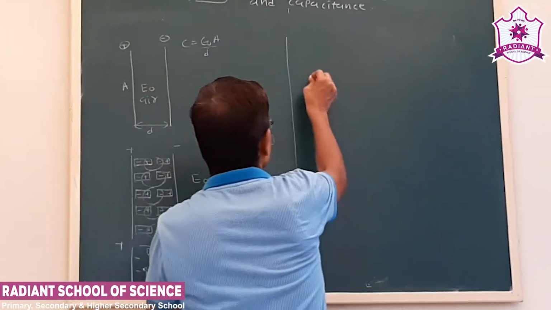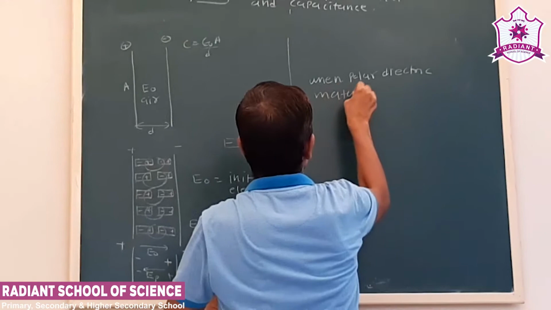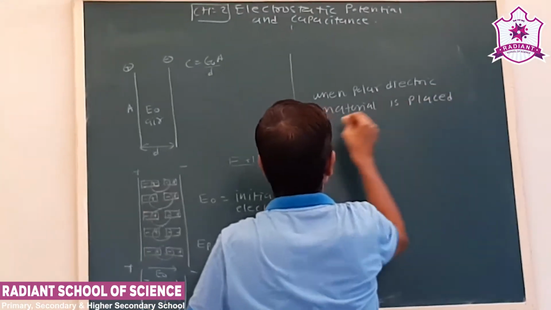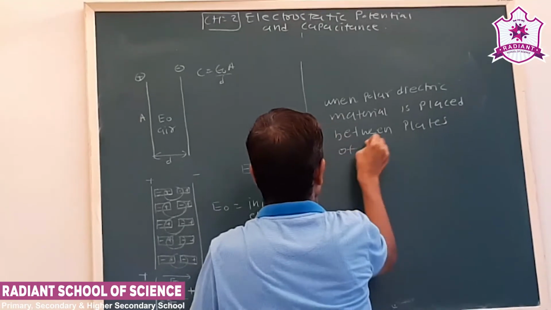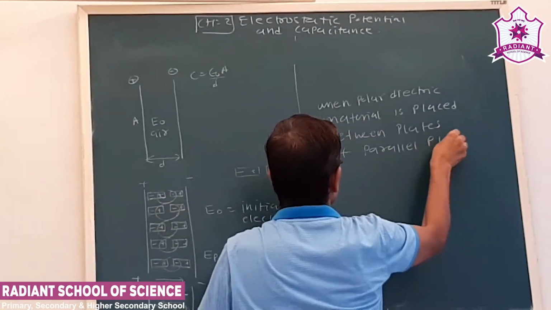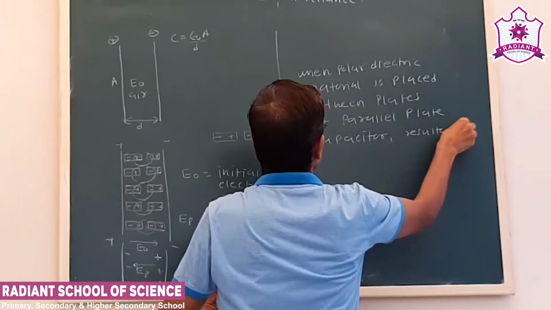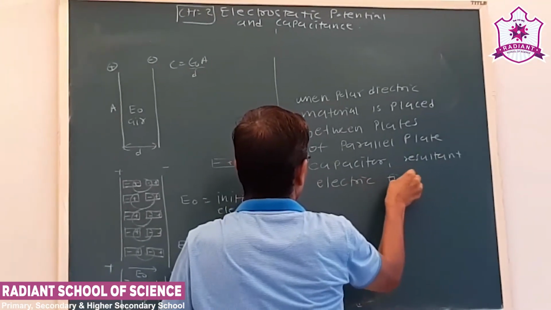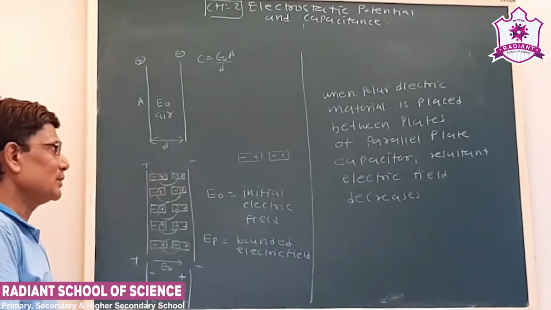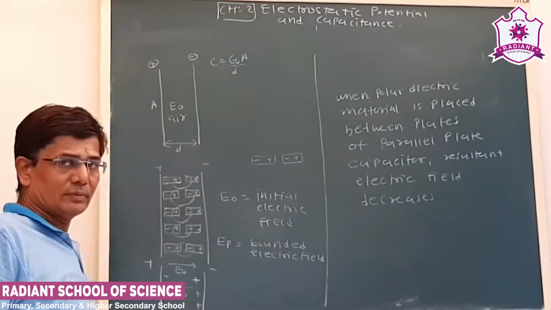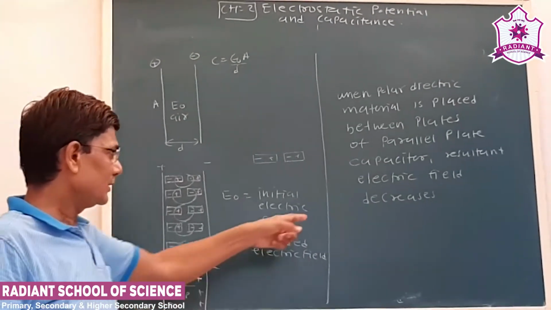So net, when polar dielectric material is placed between the plates of a parallel plate capacitor, see, because of the bounded electric field that is produced, and that direction is in the opposite direction of the initial electric field, the resultant electric field decreases.